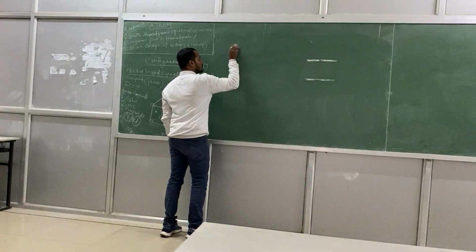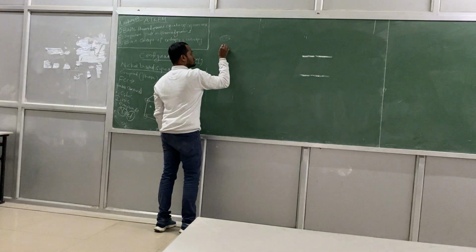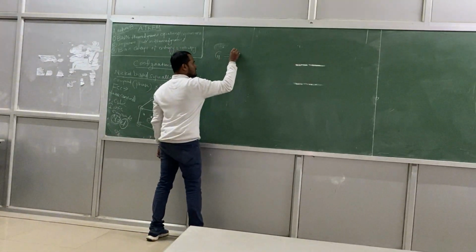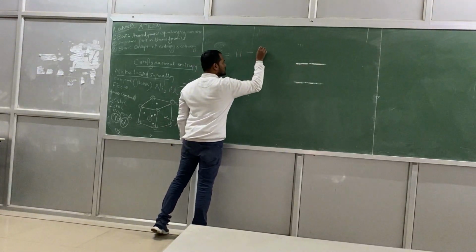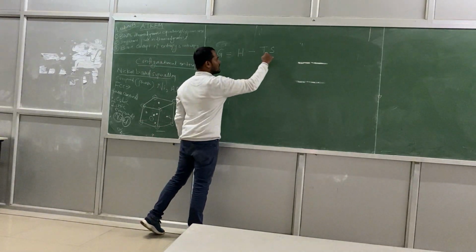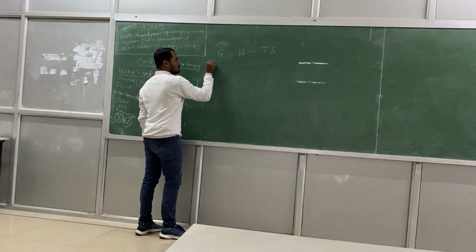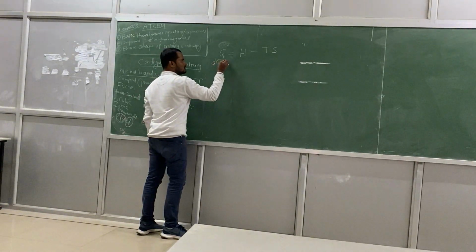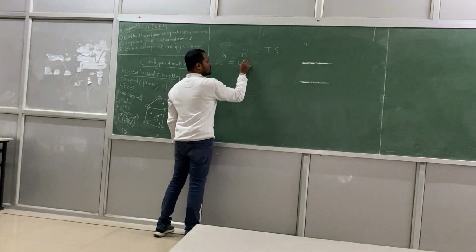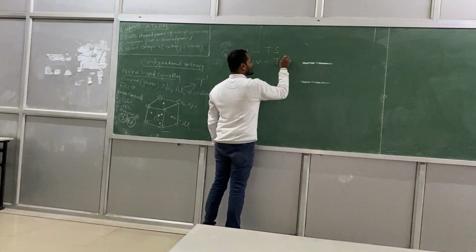I can take, okay, Maxwell. Okay, I can write G is equal to H minus TS. This is the expression which relates free energy, enthalpy, entropy and temperature, right? So now suppose I want to take the derivative of this, dG. Before taking the derivative, H is equal to U plus PV, right? Minus TS. So you people know already.